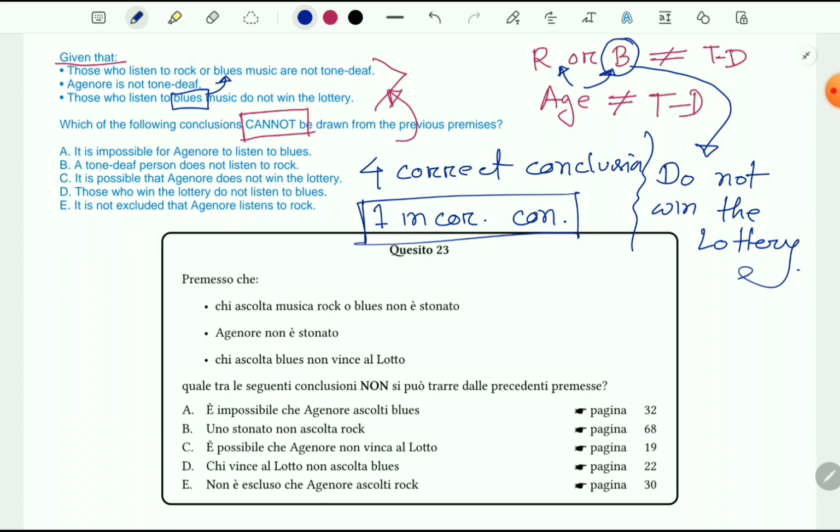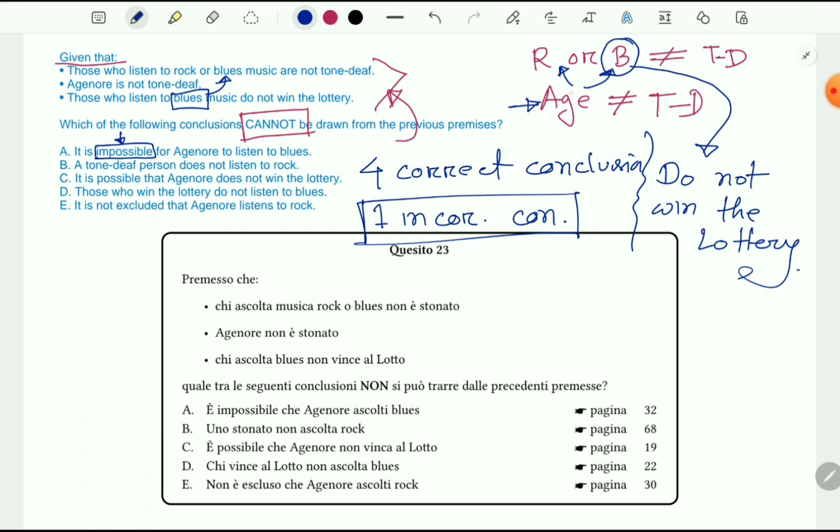So let's read. It is impossible for Agenore to listen to blues. So here it's impossible. Okay, that means it's negative for Agenore to listen to blues. But what we can see from here, when we analyzed it, is that Agenore is not tone deaf.